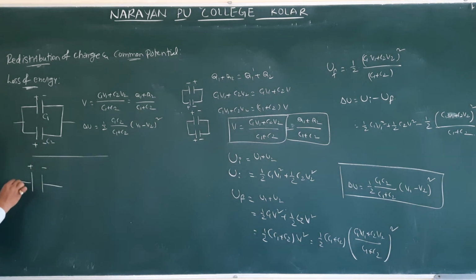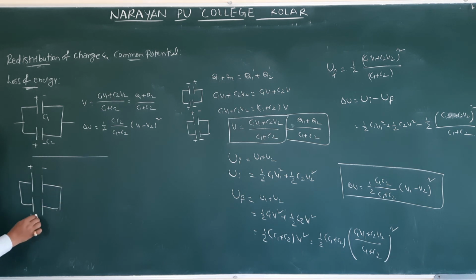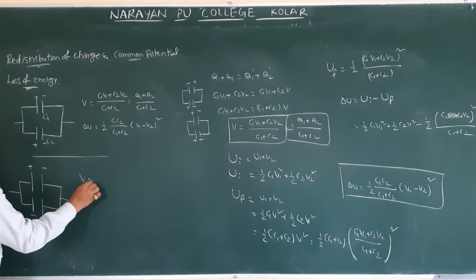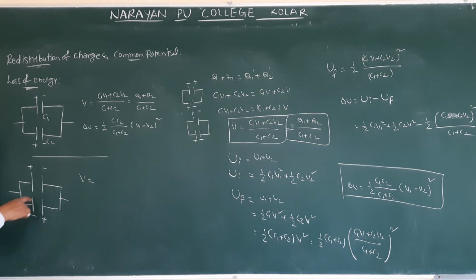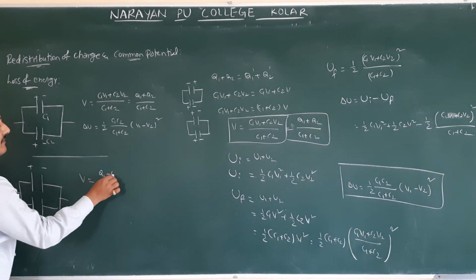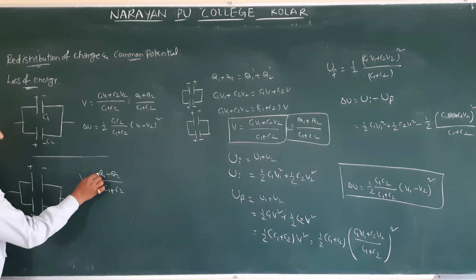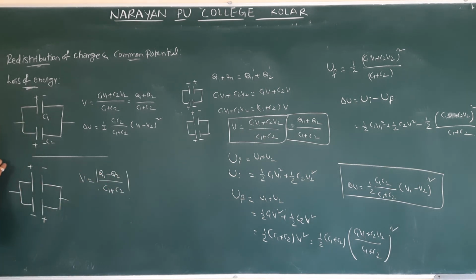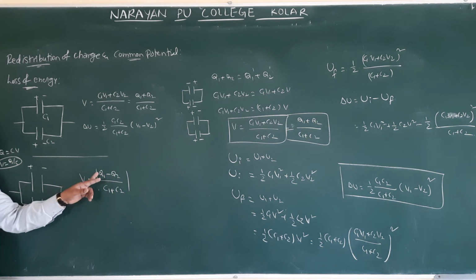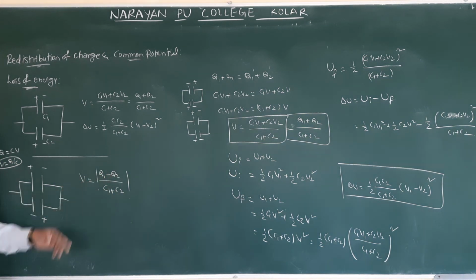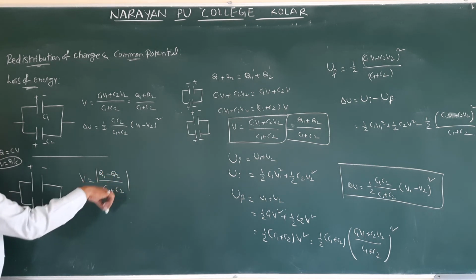Now, the positive plate is connected with the negative plate. See here, negative is connected with positive. This is also parallel combination. At that time, how are we going to get the common potential? This one, positive is connected with negative, means the resultant charge we have to write like this: Q1 minus Q2 by C1 plus C2. How we are writing this charge means, because Q is equal to CV, V is equal to Q by C, by using Q by C. Why we have magnitude here means more minus less. Negative value we won't take in this case, therefore they will write magnitude.